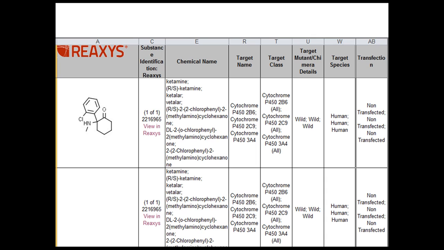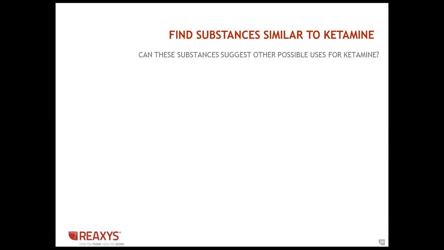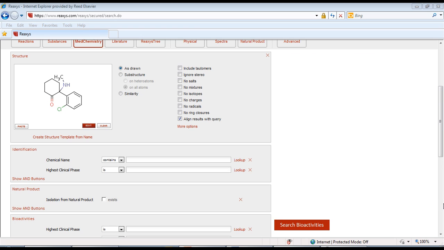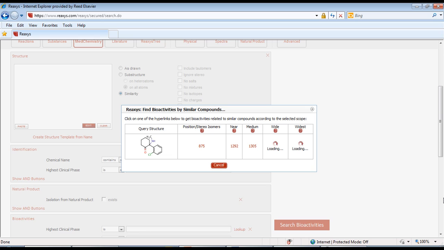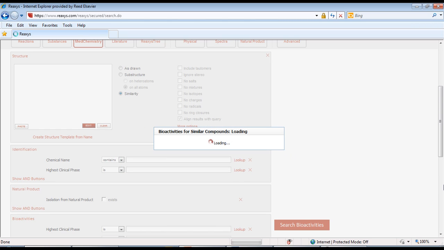In your study of ketamine, you may want to view substances that look similar to ketamine. Perhaps viewing their targets will suggest other possible uses for ketamine. I'll create the query using a similarity search. There are options for choosing the degree of similarity. The numbers are the number of bioactivity data points, not the number of substances.